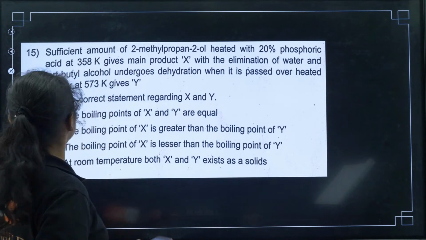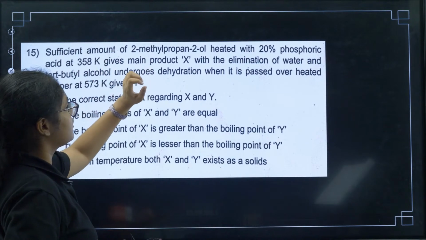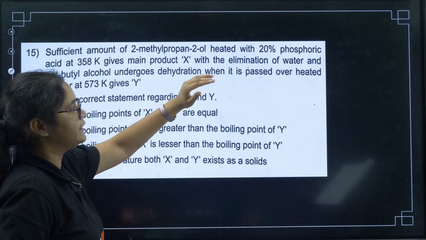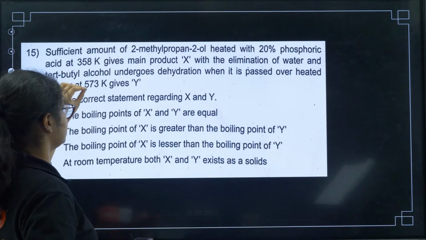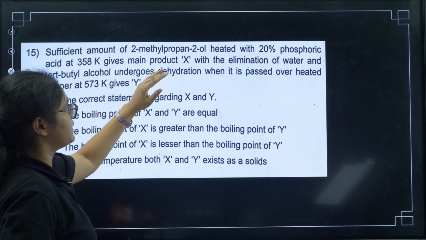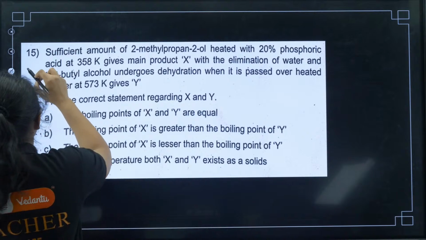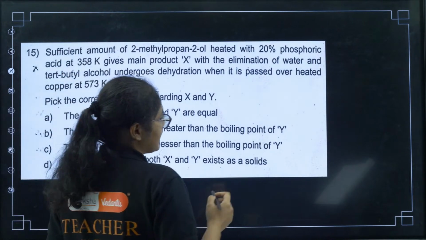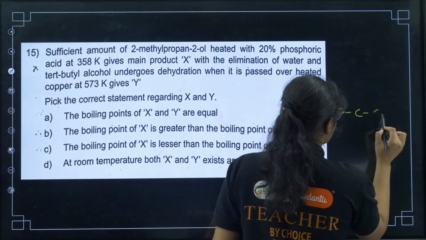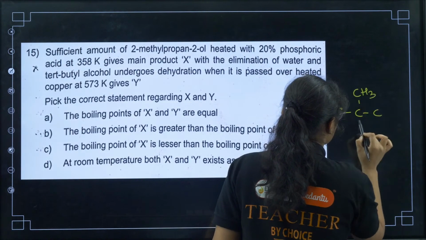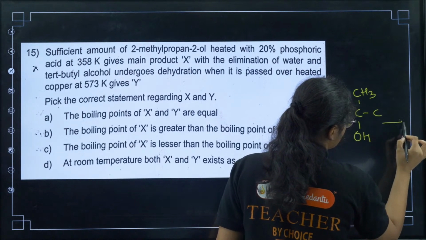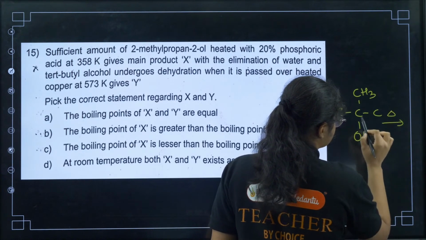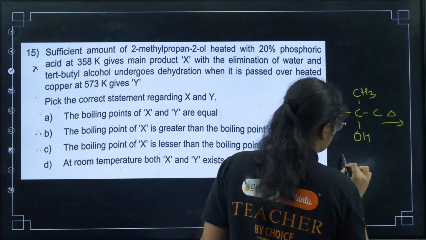Okay. Next, question number 15. A sufficient amount of 2-methylpropan-2-ol heated with 20% phosphoric acid at 358 Kelvin gives the main product X. This one is also a bit tricky but not that difficult. If 2-methylpropan-2-ol undergoes dehydration, what product will we get?